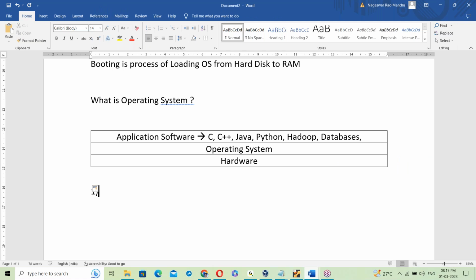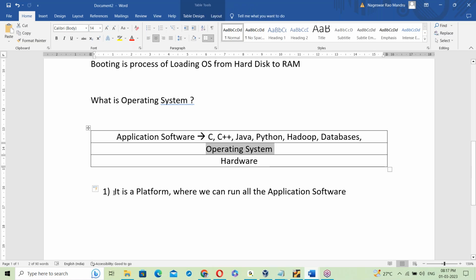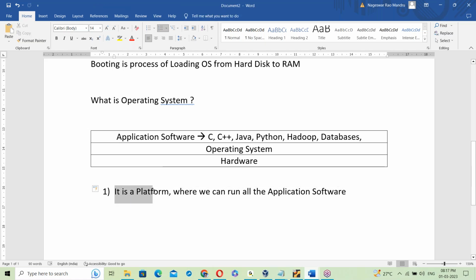So what is OS? Simple answer: it's a platform, where we can run all the application softwares. Just the OS acting like a platform.